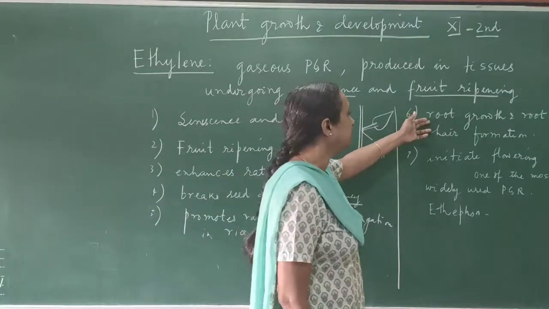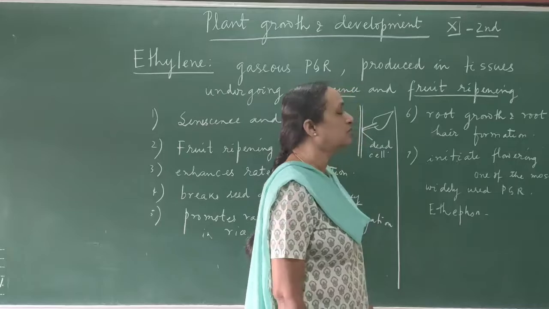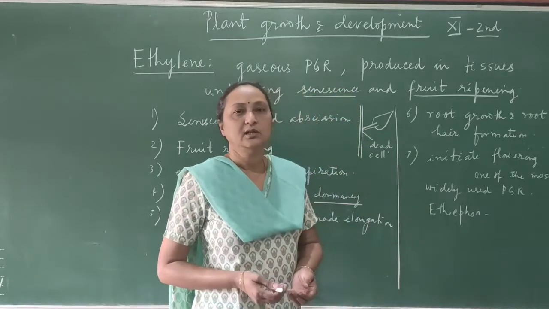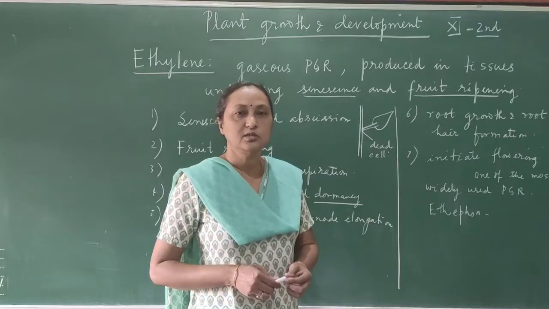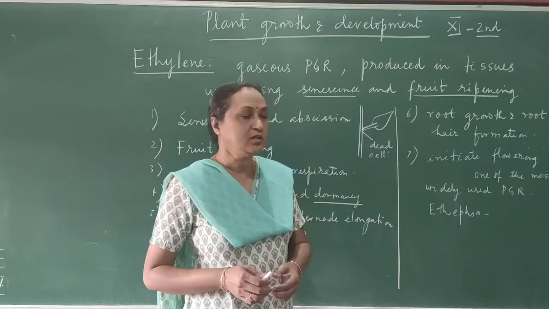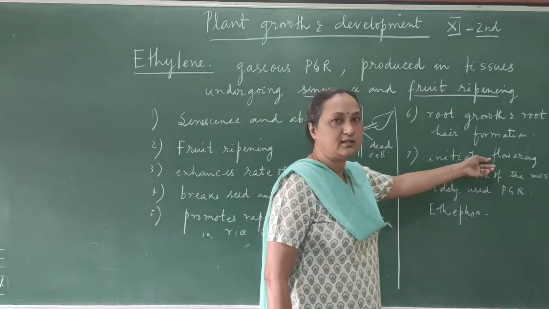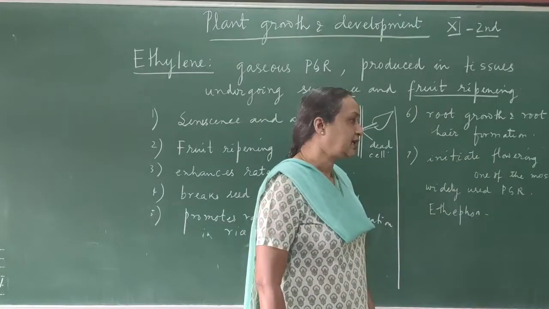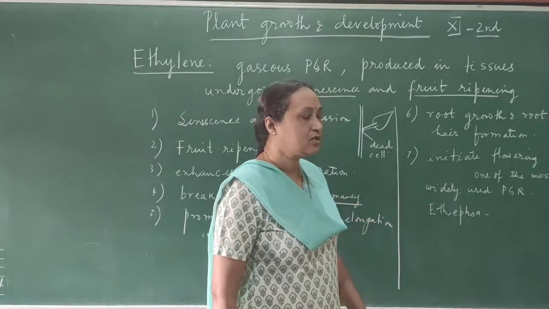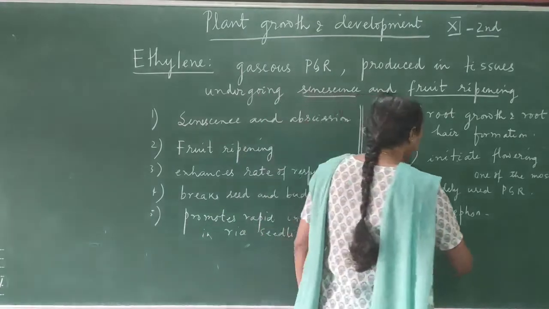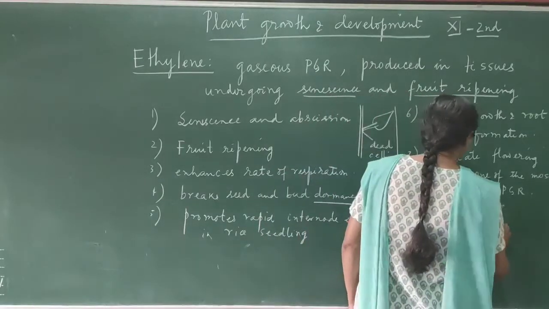Then also it helps in root growth and root hair formation. If root growth is more and more roots are developing, then it increases the absorbing capacity of the plant, because the roots take water and minerals from the soil. It is also initiating flowering in some plants. So these are all the different roles of ethylene, and the artificial ethylene which is used is called ethephon. So ethephon helps in fruit ripening.